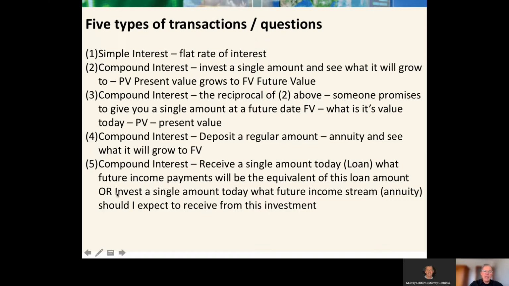The same thing might be for a person retiring. Invest a single amount today, so there's a cash outflow. And what future income stream, annuity, might you expect to receive from that? So they're the 5 styles of questions we'll be looking at this week.